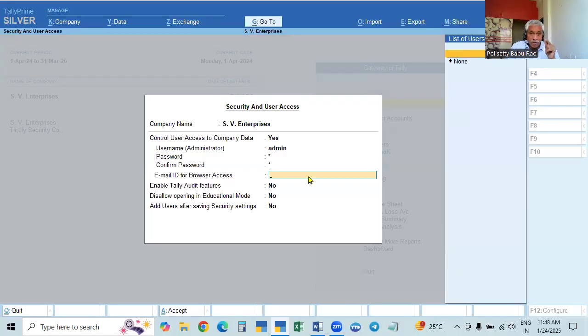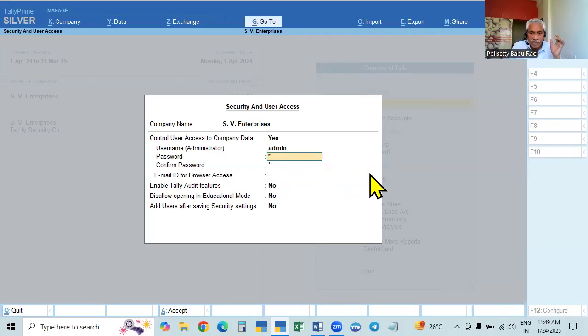So here, what we are doing is making a change. Changing means changing both the admin username and password, or you can change only the username or only the password. We can alter either one, or both. Say I'm going there. Now I will alter both.